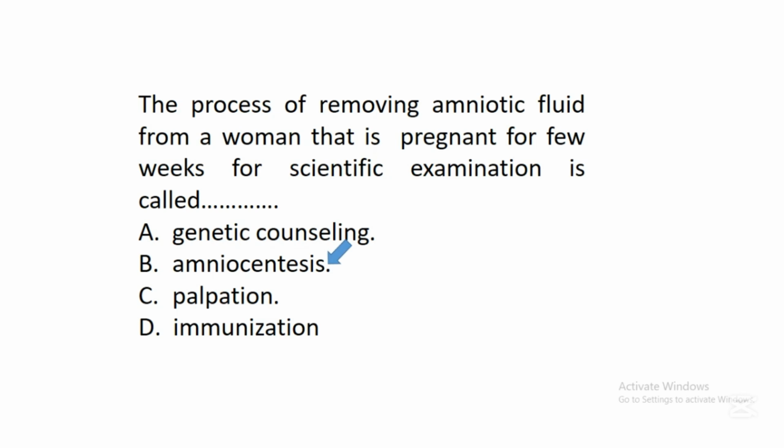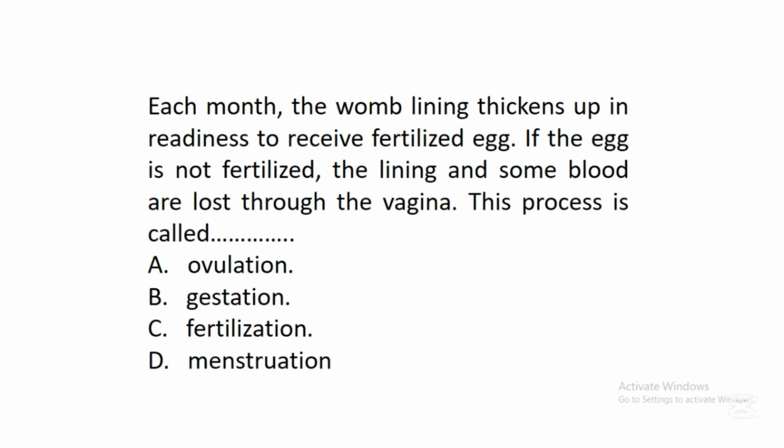The next question says, each month the womb lining thickens up in readiness to receive a fertilized egg. If the egg is not fertilized, the lining and some blood are lost through the vagina. This process is called dash. A. Ovulation, B. Gestation, C. Fertilization, D. Menstruation. In this question, the correct answer is D. Menstruation.